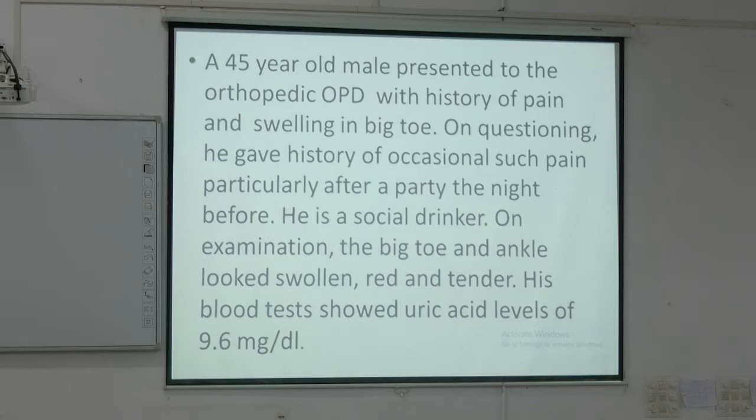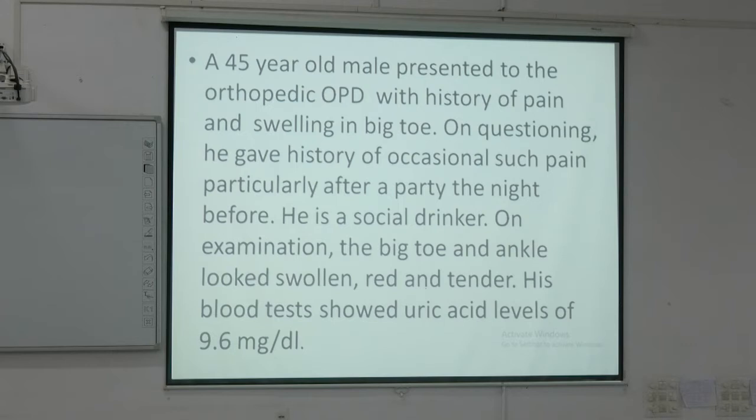Then what is the normal level of uric acid? It is a case of male.